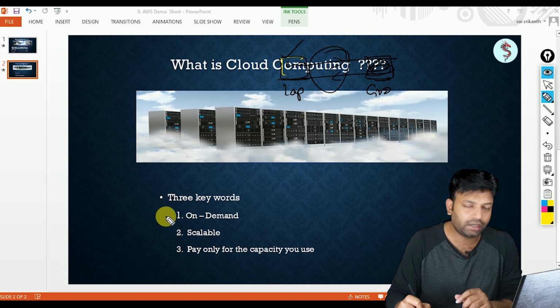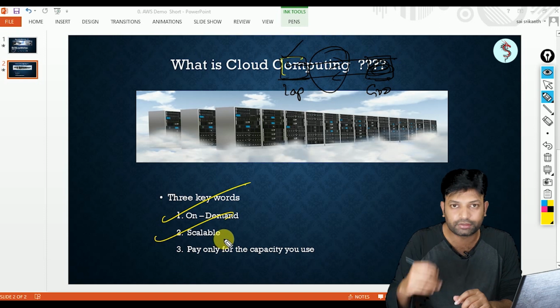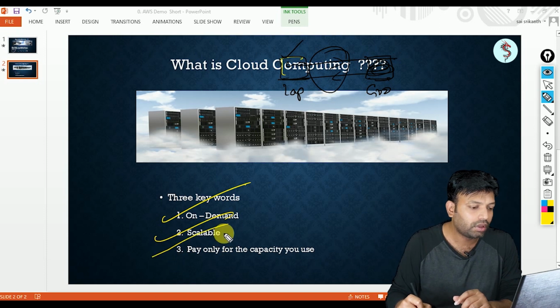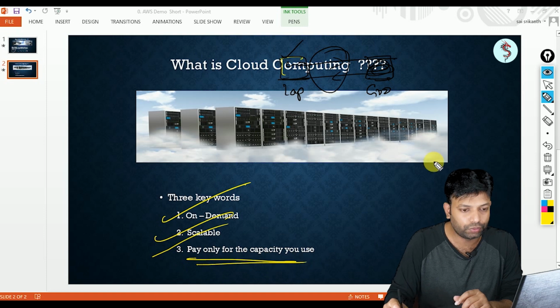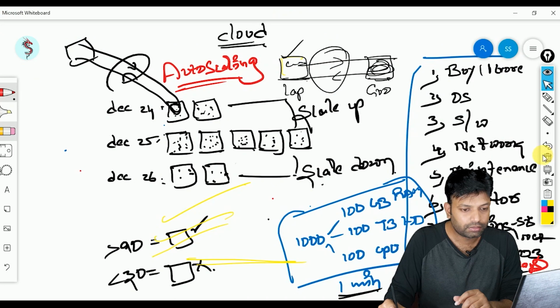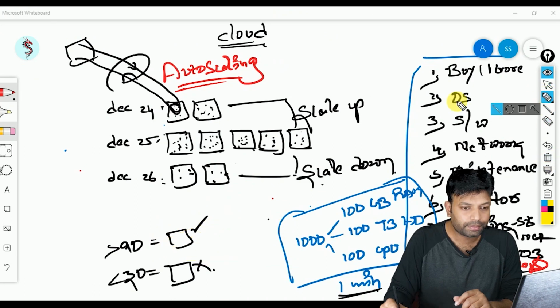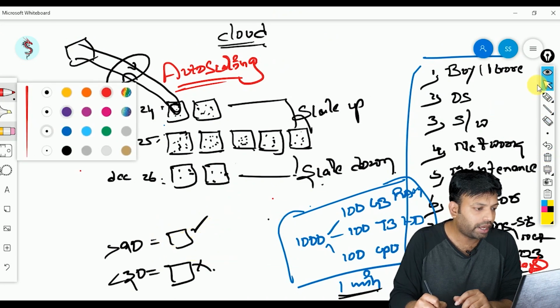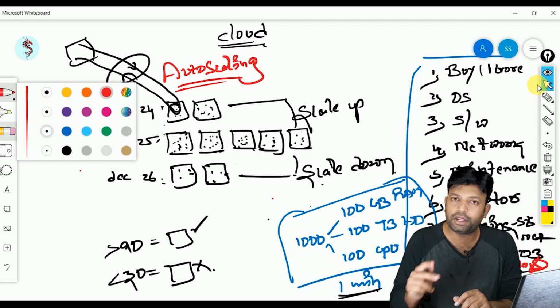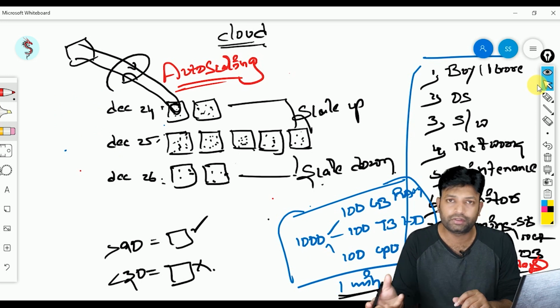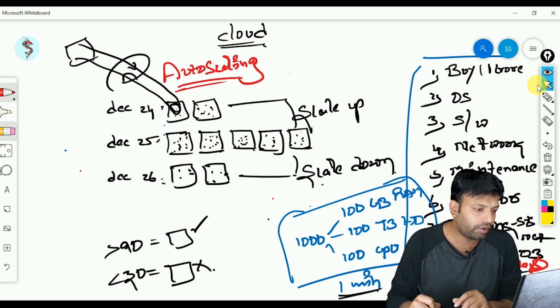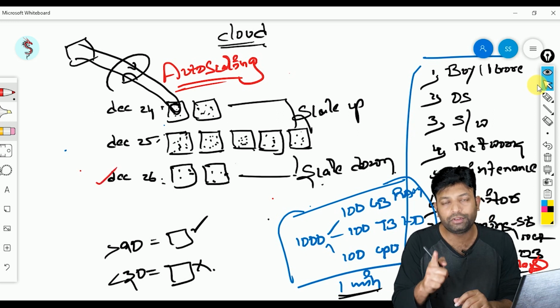First advantage is on demand. That we already discussed. Second advantage is scalable. That also we discussed, scale up and scale down. And third advantage is pay only for the capacity you use. That means, see here, on the day of December 24th, you are paying for 2 servers. Nothing wrong in that, you are using them. On December 25th, you need to pay for all 5 servers, because you are using and you are paying, nothing wrong in that. But on the day of December 26th, if you go with a physical setup,